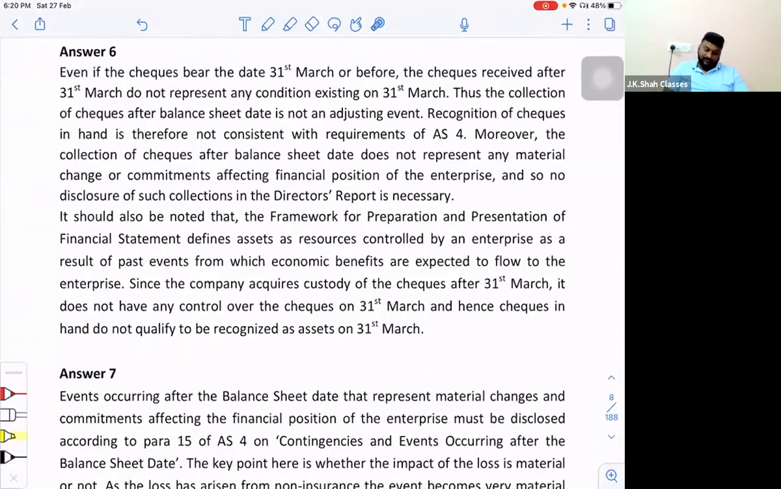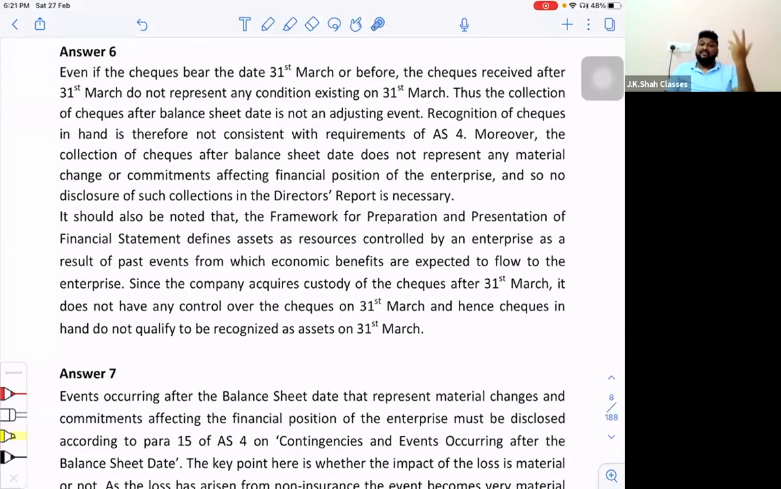Now what it says: even if the checks bear the date 31st March or before, the checks received after 31st March do not represent any condition existing on 31st March. See, there are no conditions existing, because if you have a debtor, the debtor is obligated to give you a check. So collecting a check cannot be related to any condition existing.